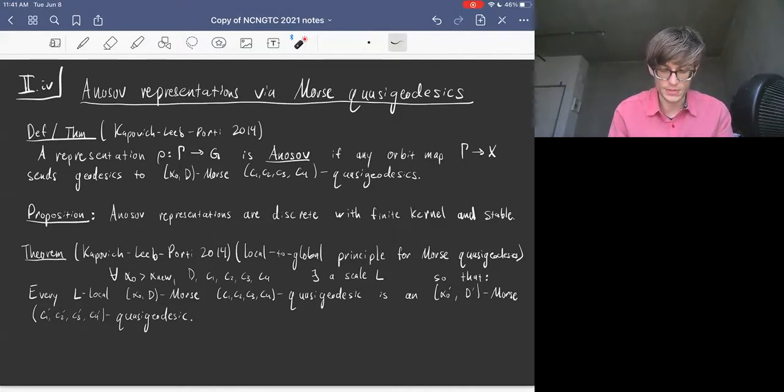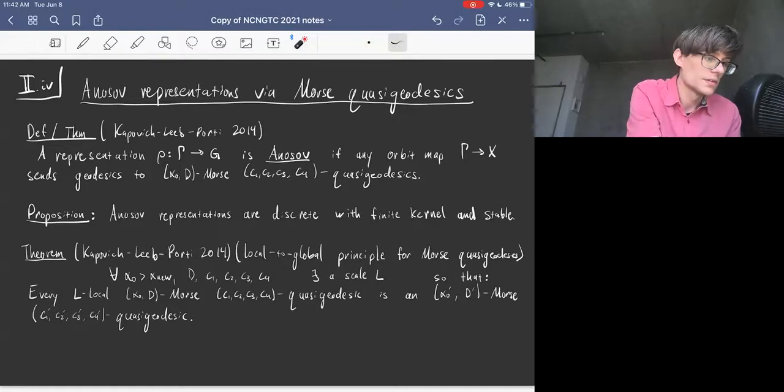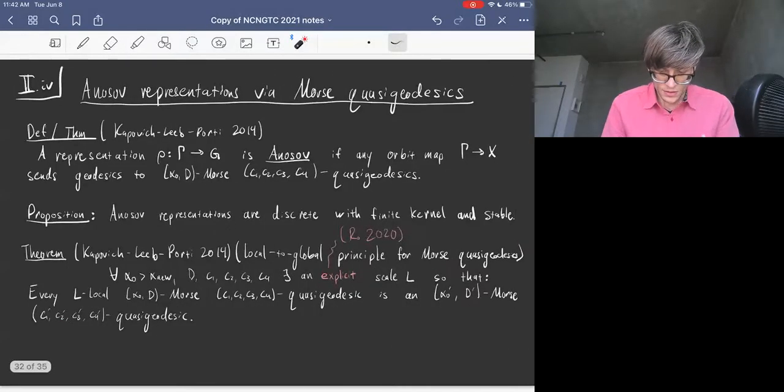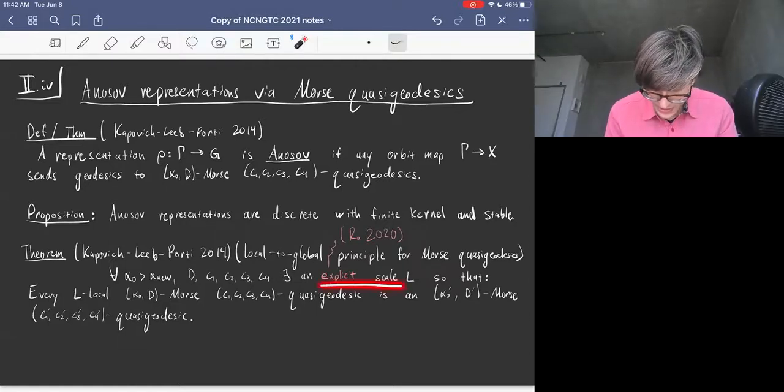Now that we have a local-to-global principle, you can simply run through the same machinery and you get that Anosov representations are stable. It was already known that Anosov representations were stable since the work of Labourie, but this theorem gives you another way to prove it. Something else that I want to tell you about is a reproving of this that I did, where you can find an explicit scale L for this local parameter. When Kapovich, Leeb, and Porti proved it, you knew there existed some scale, but it wasn't clear how to actually estimate it. So that's what I did.